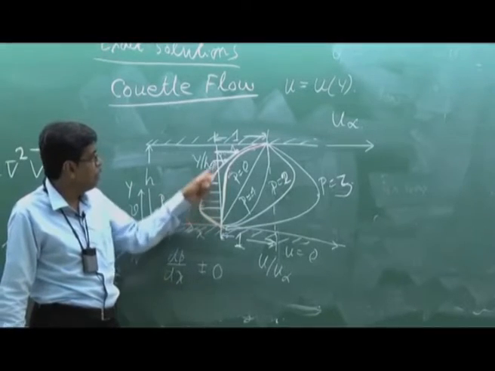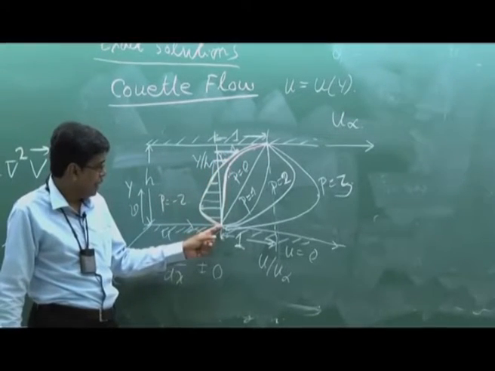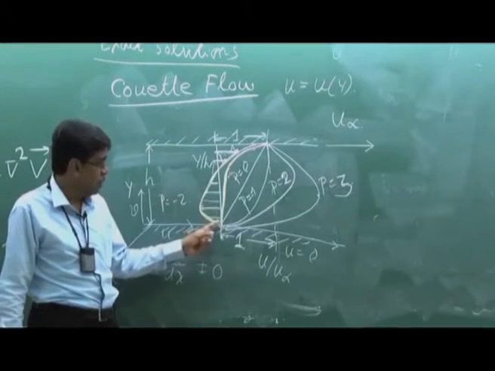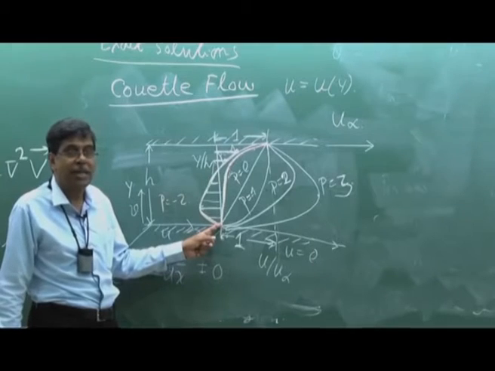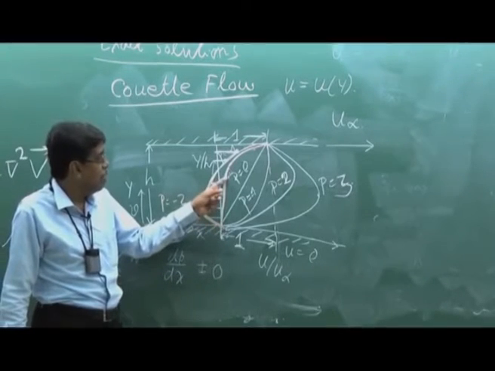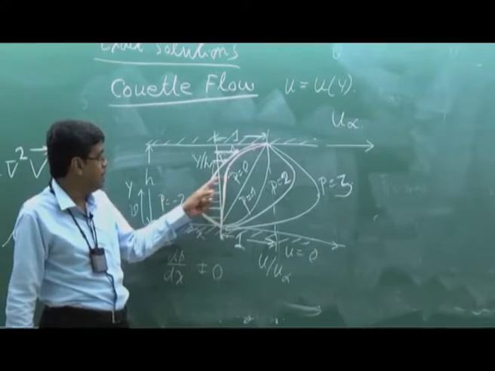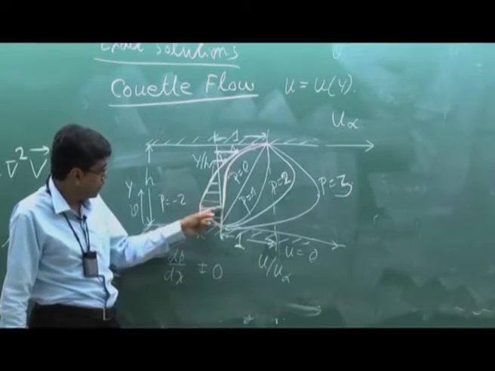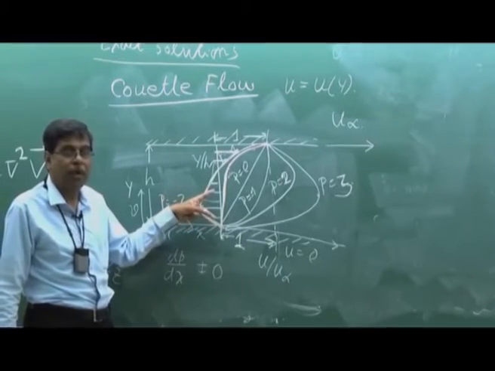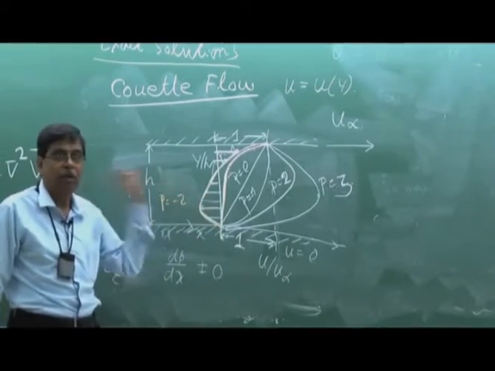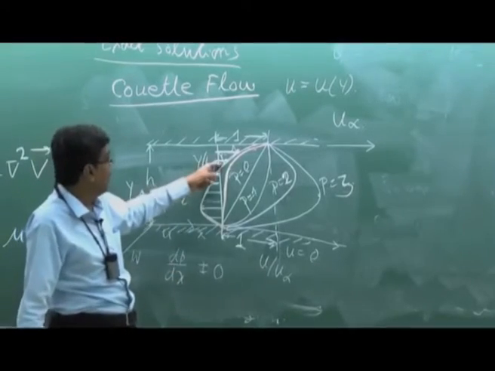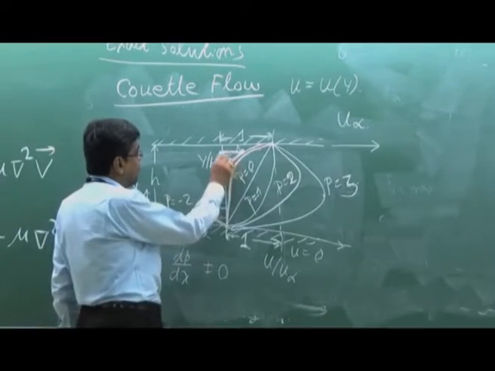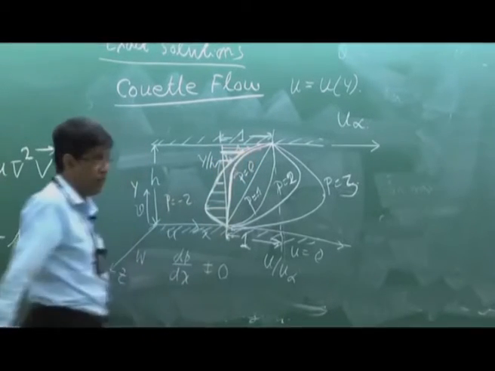Then with this value of P, when it is minus 1, here it is 0, that means the slope is 0. This is the onset of flow reversal. Any value of P lower than this, this curve is for P is equal to minus 2, then there is a flow reversal. Some part of the flow regime close to the stationary plate will flow in the opposite direction, while in this part the flow will be in the positive direction.